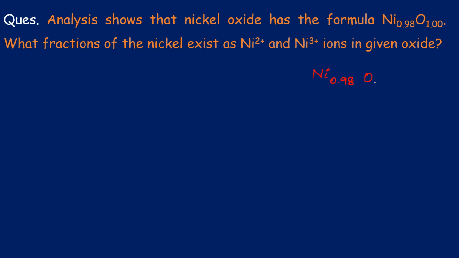Now the questioner is asking what fraction of nickel exists as Ni2+ and as Ni3+. So they are obviously saying that in this nickel you have 2 types of nickel. You have one nickel which is Ni2+, and you have one nickel which is Ni3+. Now we have these oxidation states +2 and +3. What will be the oxidation state on oxygen? Oxidation state of oxygen is -2, right? Yes, sir. O2-. Okay.